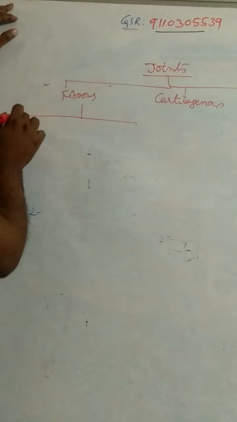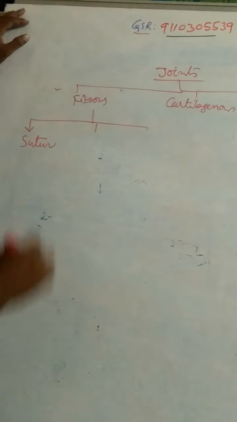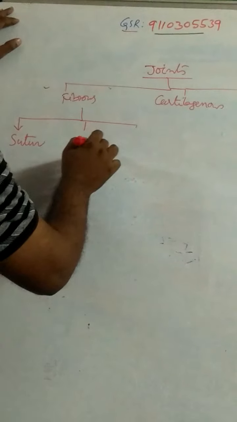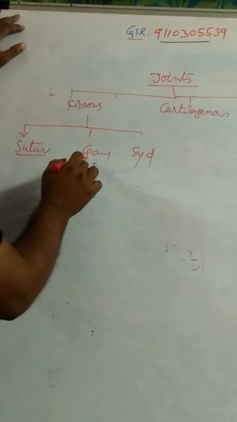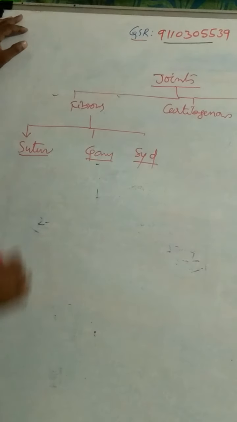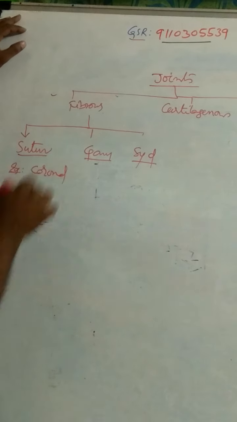There are 3 types of fibrous joints: sutures, gomphosis, and syndesmosis. Example for sutures: coronal suture.